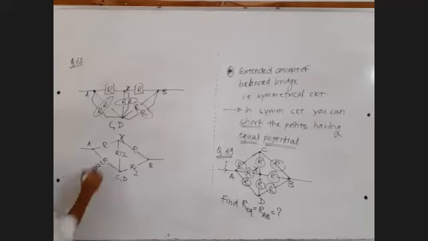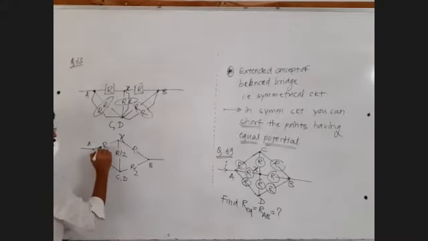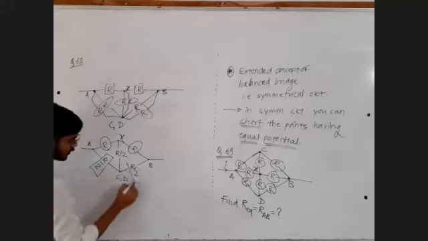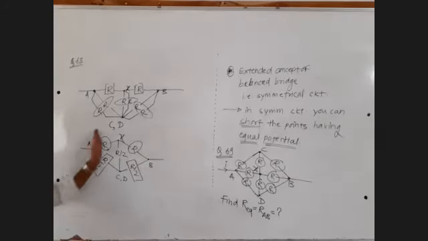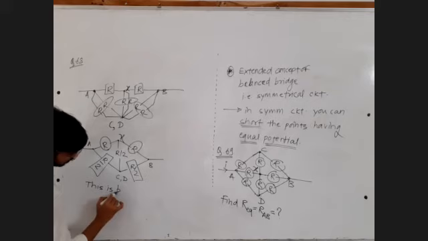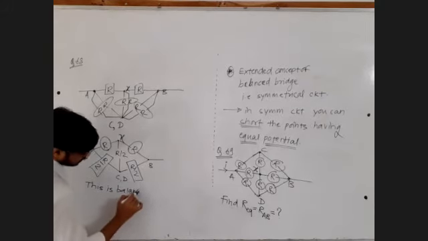Fine. Check whether this bridge is balanced or not. This upon this is equal to this upon this. So it's a balanced bridge. R upon R is equal to 1. R by 2 upon R by 2 is equal to 1. So 1 equals 1. This is a balanced bridge.